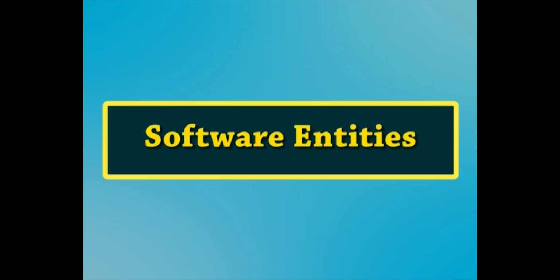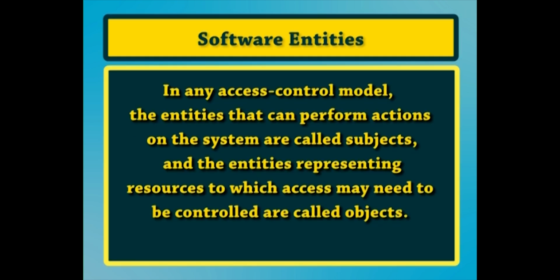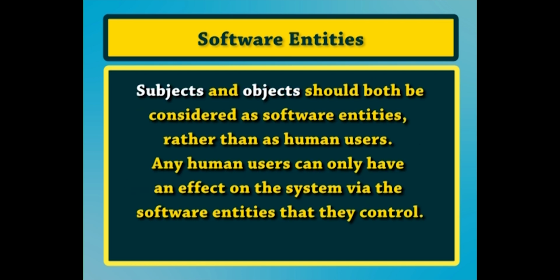Next is software entities. In any access control model, the entities that can perform actions on the system are called subjects, and the entities representing resources to which access may need to be controlled are called objects. Subjects and objects should both be considered as software entities rather than as human users. Any human users can only have an effect on the system through the software entities that they control.